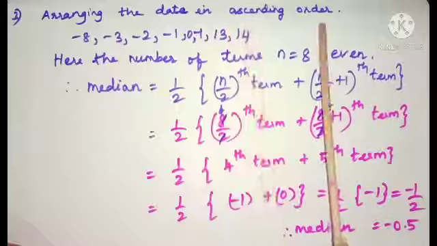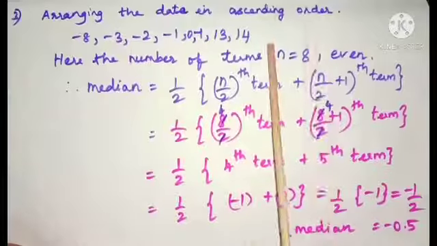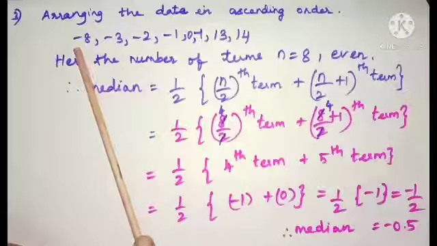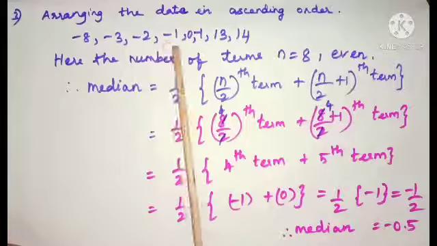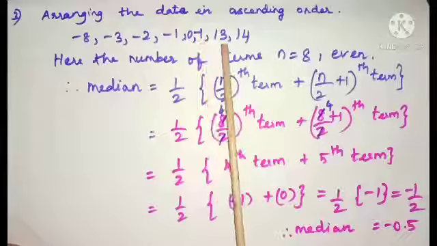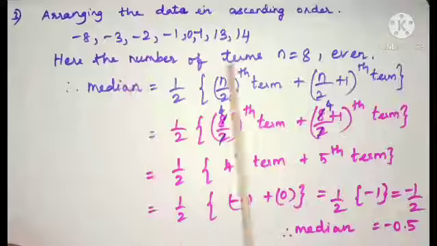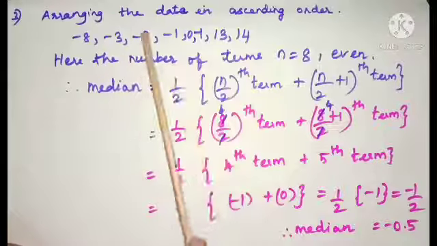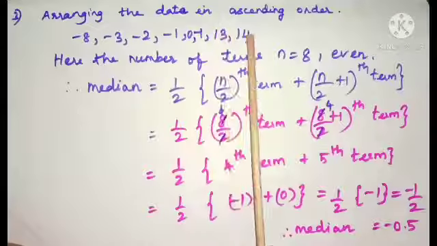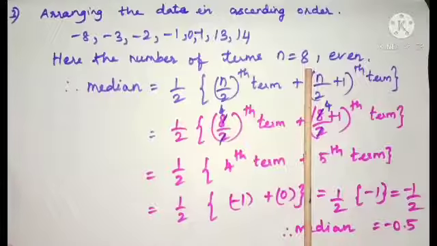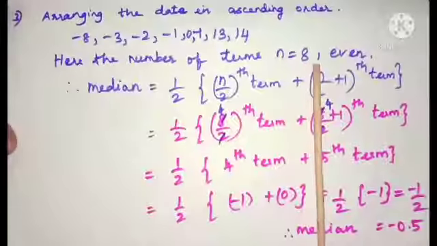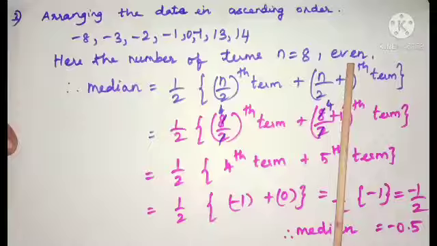Arranging the data in ascending order from smallest to biggest. Here we can arrange it as -8, -3, -2, -1, 0, 7, 13, 14. Here the number of terms is 1, 2, 3, 4, 5, 6, 7, 8. Therefore, n is equal to 8, which is an even number. Here n is an even number.